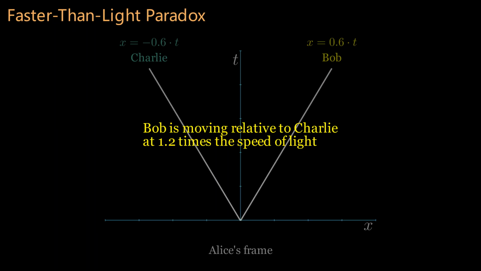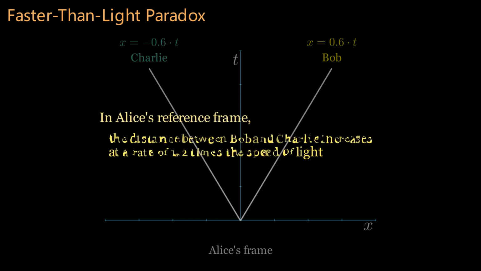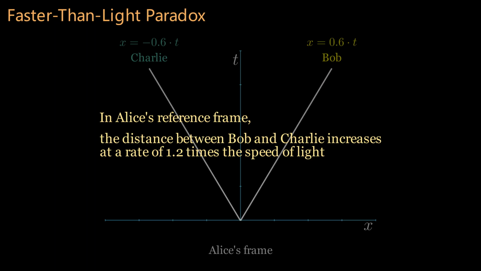In fact, this description has some issues. When we generally talk about Bob's speed relative to Charlie, we are referring to Bob's speed in Charlie's reference frame. However, what we actually want to express is the rate at which the distance between Bob and Charlie increases in Alice's reference frame. Therefore, a more rigorous statement should be, in Alice's reference frame, the distance between Bob and Charlie increases at 1.2 times the speed of light.